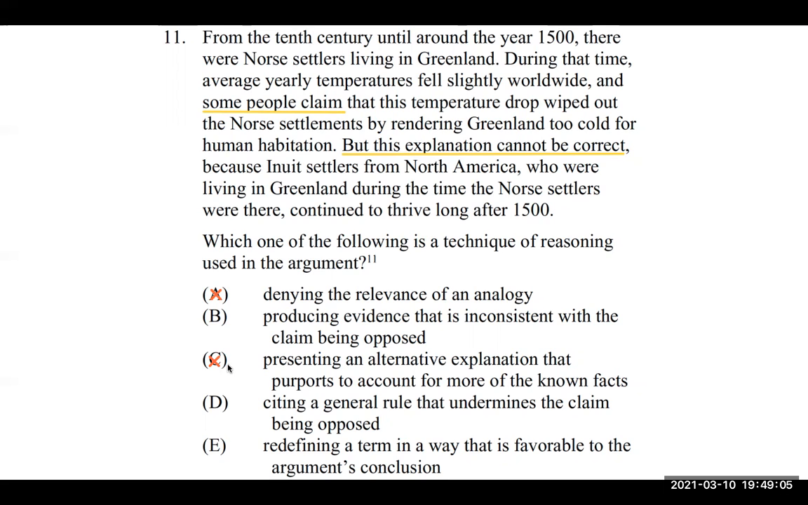D, citing a general rule that undermines the claim being opposed. We're not citing a general rule, we're citing some new evidence. E, redefining a term in a way that is favorable to the argument's conclusion. So this is an example of some special pleading, if you're familiar with that term, or ambiguous terms. That's all that means. That doesn't happen here. We're using all the terms exactly the way we intend them to. So B would be the best answer choice for this question.